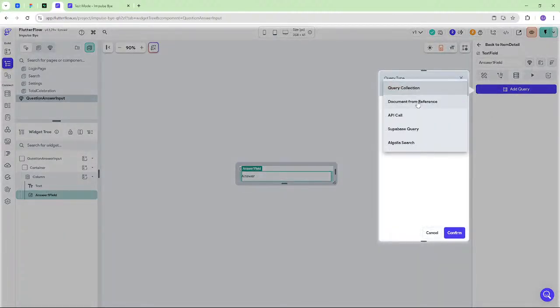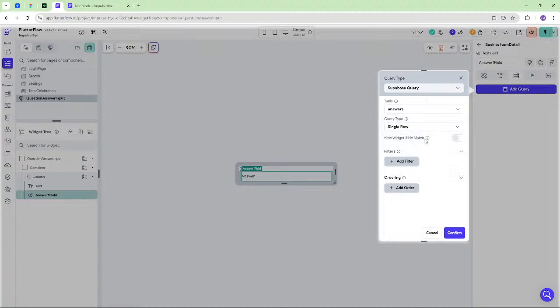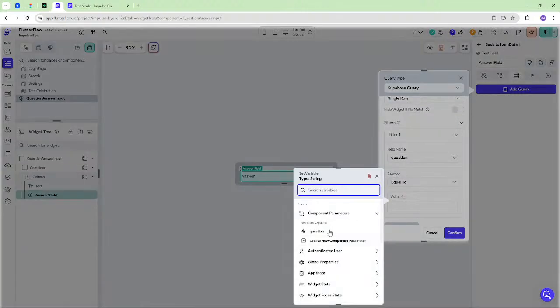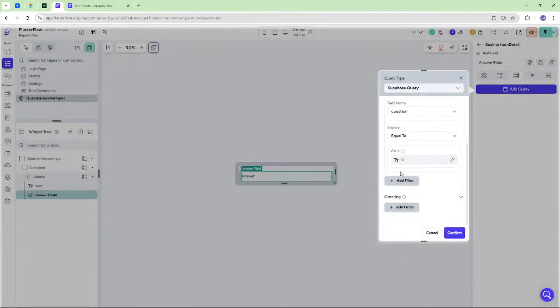We'll do this and we'll get from the answers table, we just want a single row, and it's going to have, right, we need both of these. So we need the question to be the question ID. And we also need it to have the item ID.